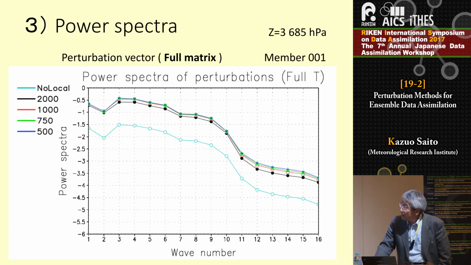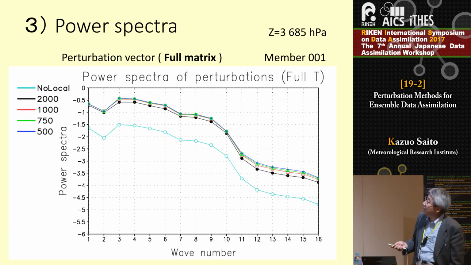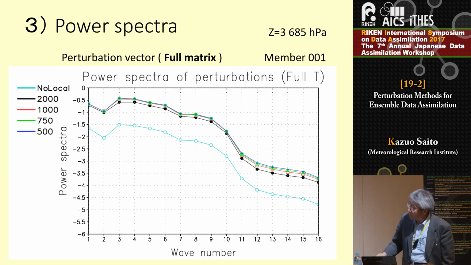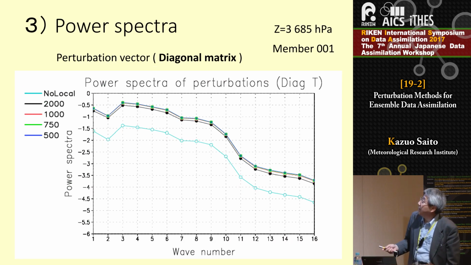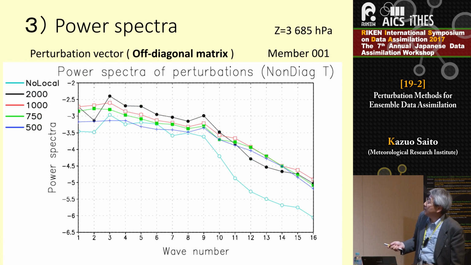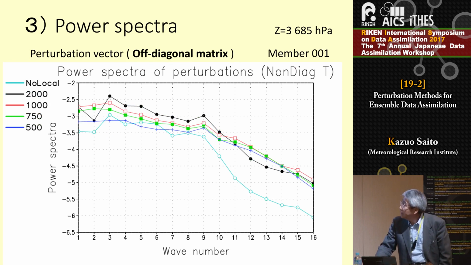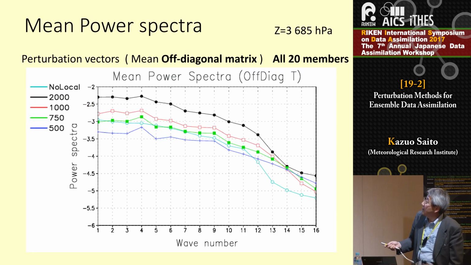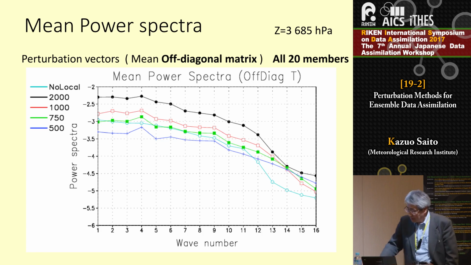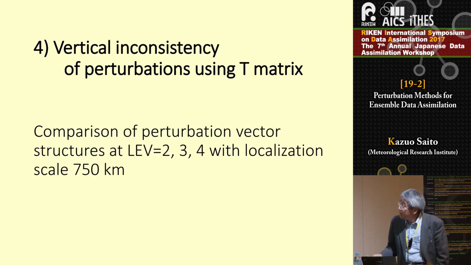And if we see the power spectra of the perturbation, the off-diagonal component becomes larger at high wave numbers, in the short wavelengths. This situation is clearer if we take the average of the power spectra. And the vertical inconsistency is clear.